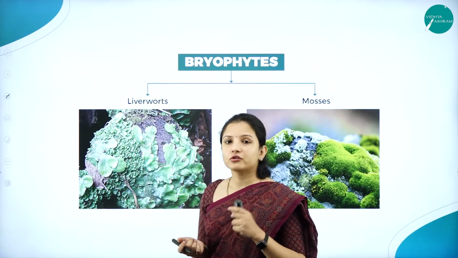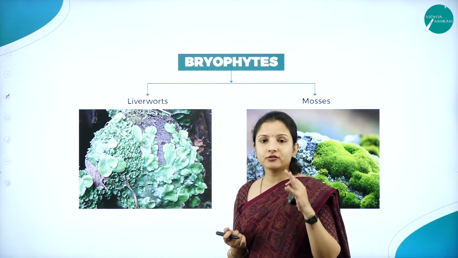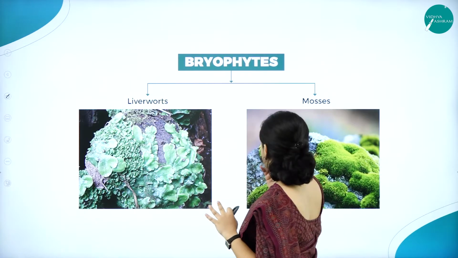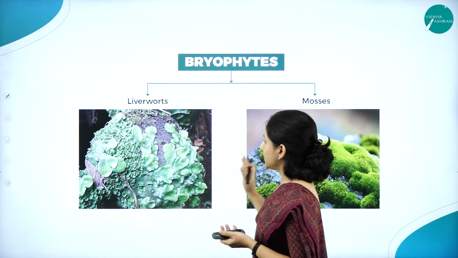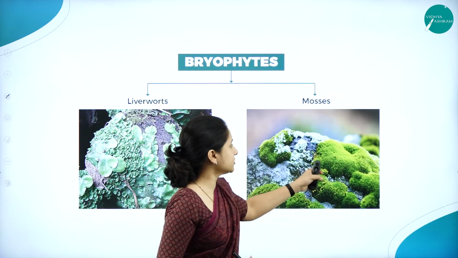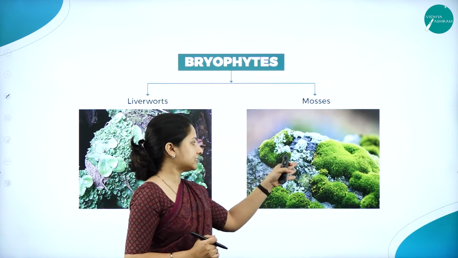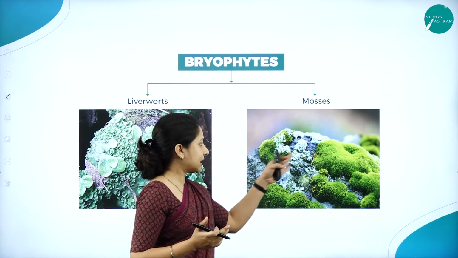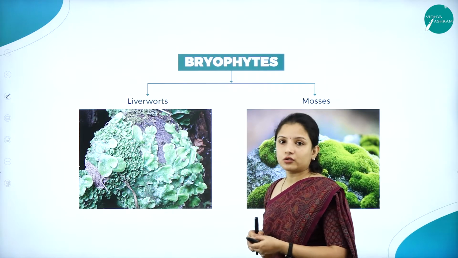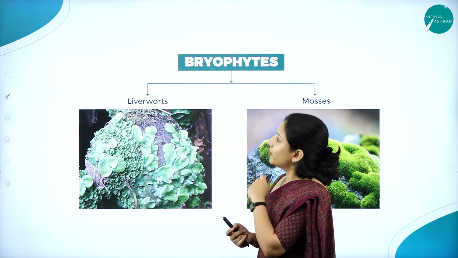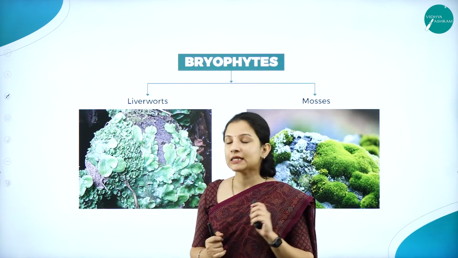So next, moving on to the classes of bryophytes. Bryophytes are divided into two main classes, that is the liverworts and the mosses. You can see here moss, they form bed-like structures growing on the substratum, that is the rock. Even the liverworts, you can see them growing on the rock. So we shall study about these two classes of bryophytes, that is liverworts and mosses, in detail.